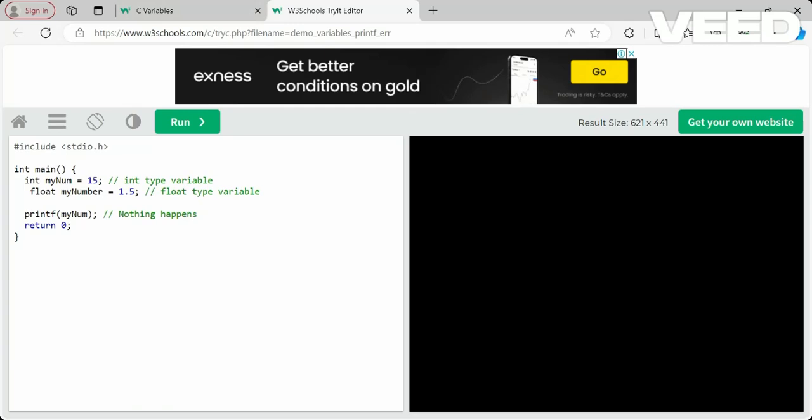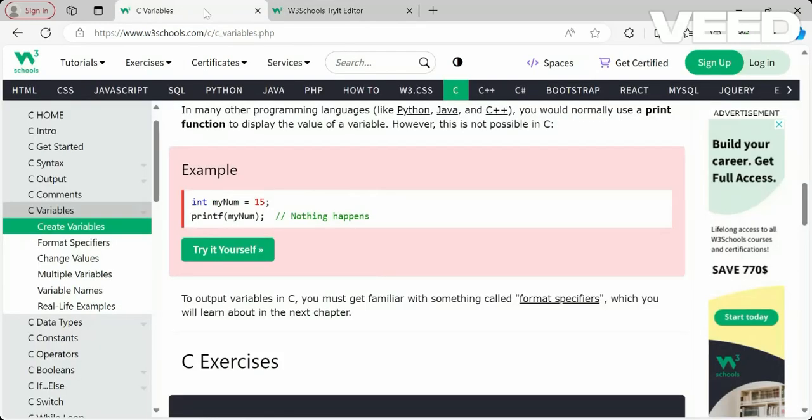I'll show you that also. It's a char, my char. Characters, as we have already seen, have single quotes. This is a char type variable. So these are the variables we have.